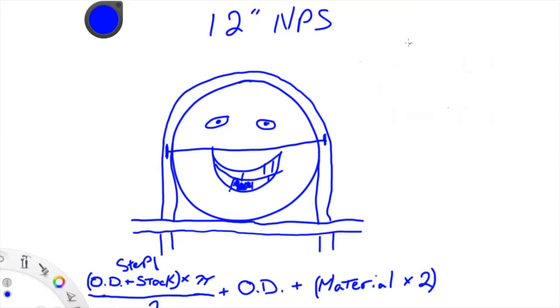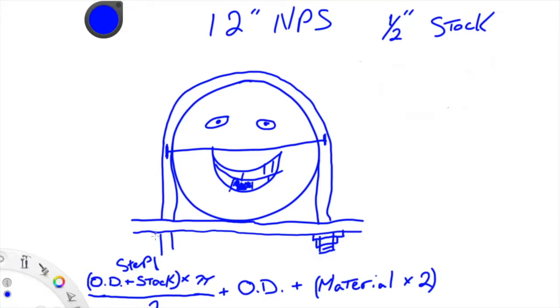Okay, so we take our OD plus the stock size. So let me put some dimensions up here. It's 12-inch pipe. We're going to say we're using 1/2 inch stock. The stock size also pertains to the thickness of the nut that's going to be down here. 1/8 inch washer, and then you have thread exposure.